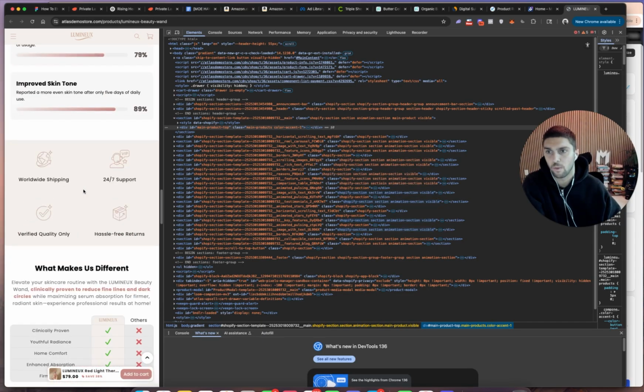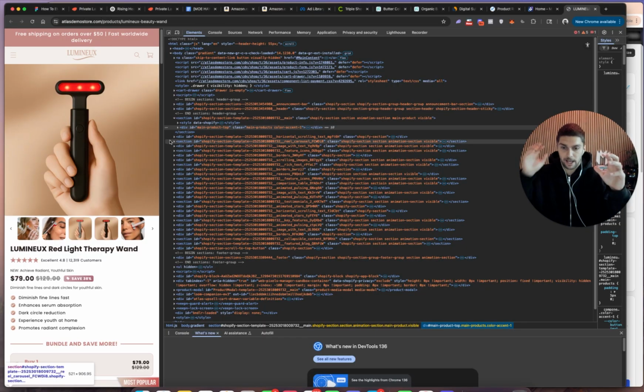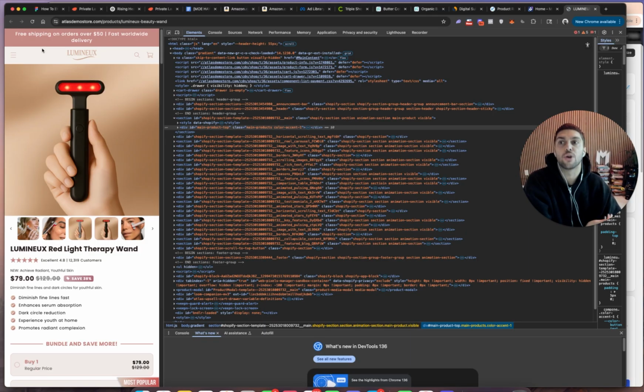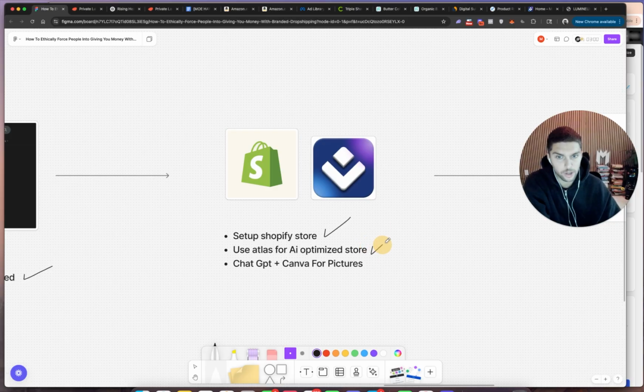And the best thing about what I like about Atlas, I'm not going to do a demo about this, but you can grab an Amazon link, paste it inside of Atlas, and boom, it'll rip all the copy and help you create the landing page according to your competitor's page, which is pretty sick, right? So you're going to want to go ahead and set up a Shopify store. You're going to use Atlas for the theme, and then we're going to use ChatGPT and Canva for pictures.